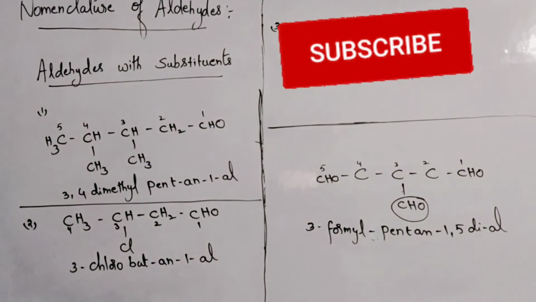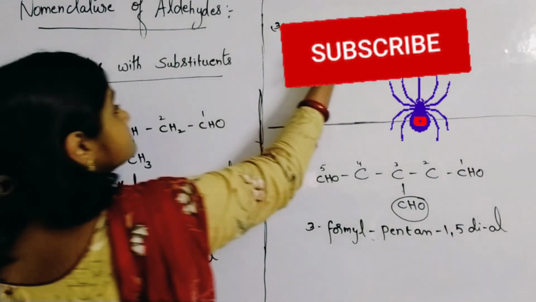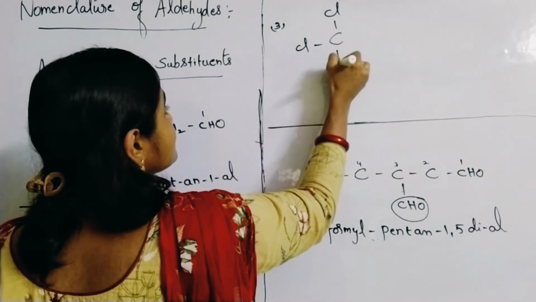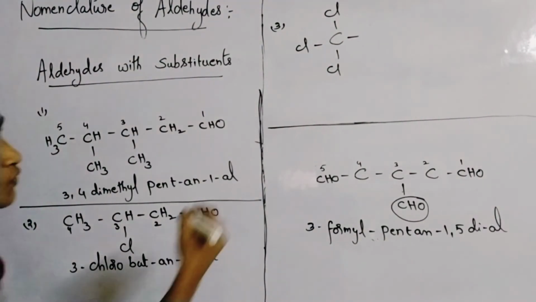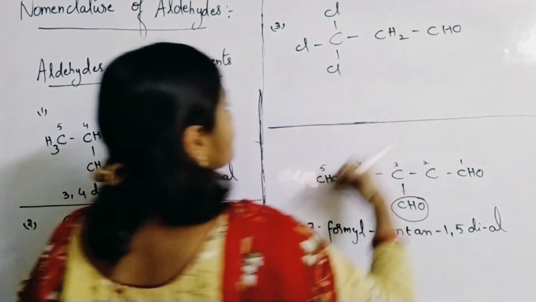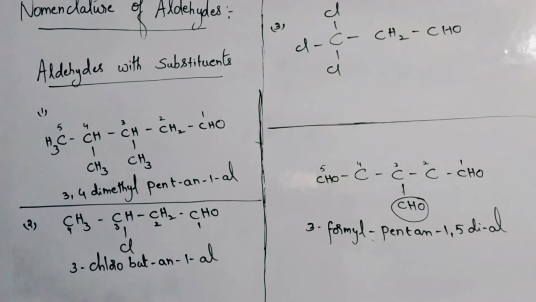Third example is what? Cl, Cl, Cl, CH2, CHO. So what is the name of this compound? Here 3 chlorine atoms are there.